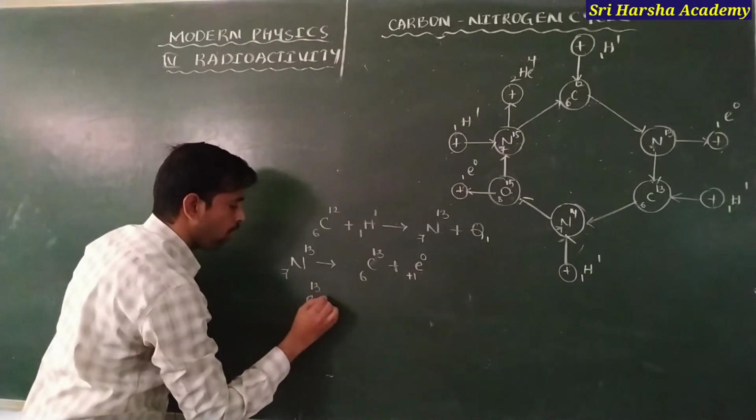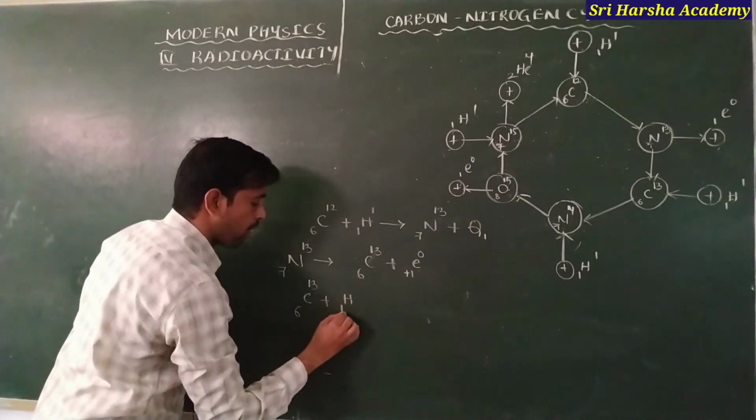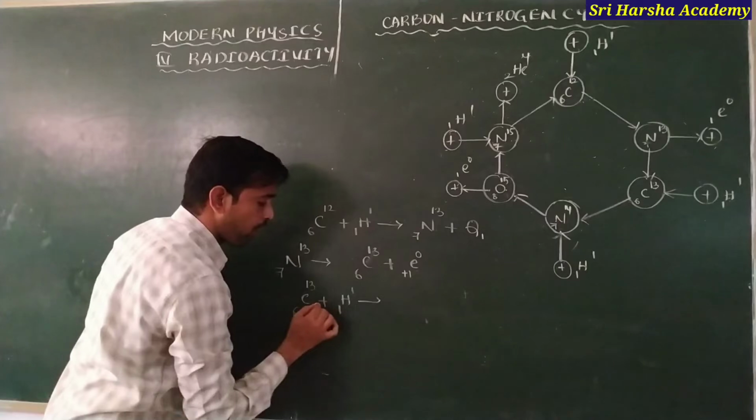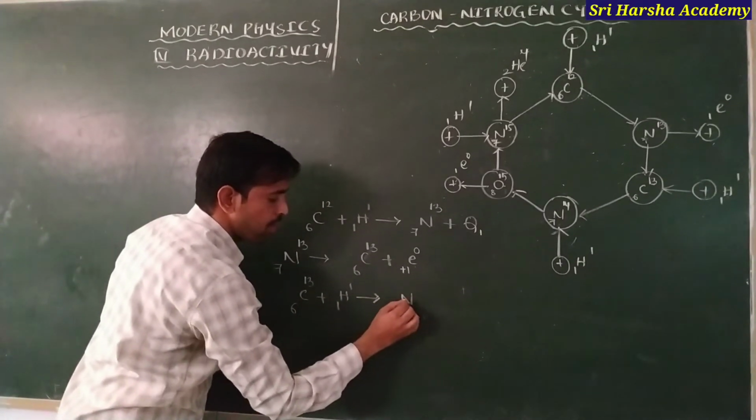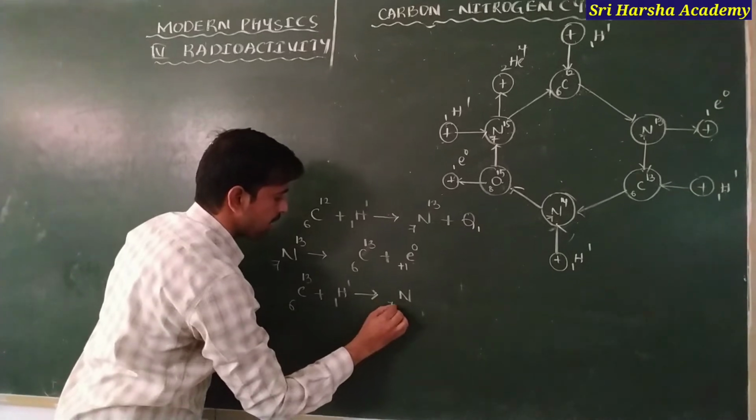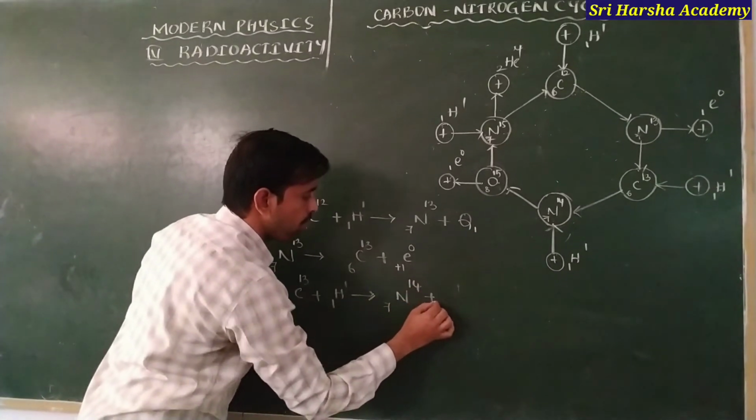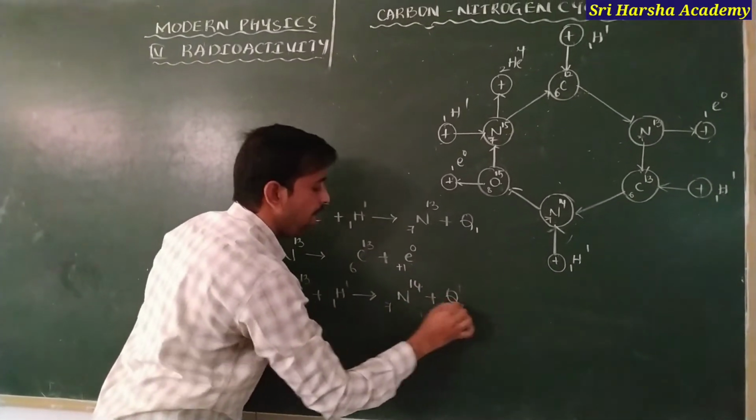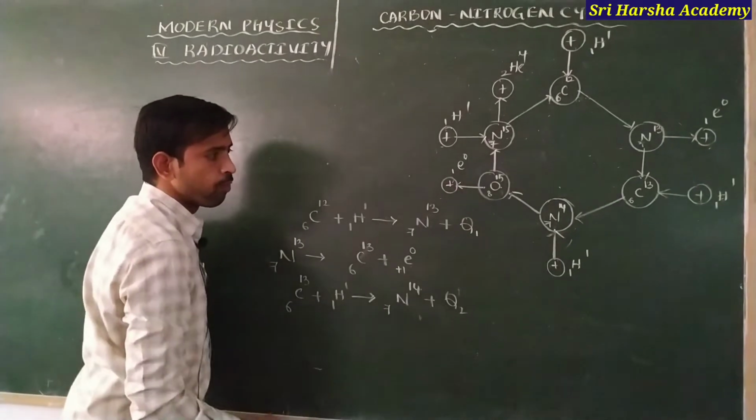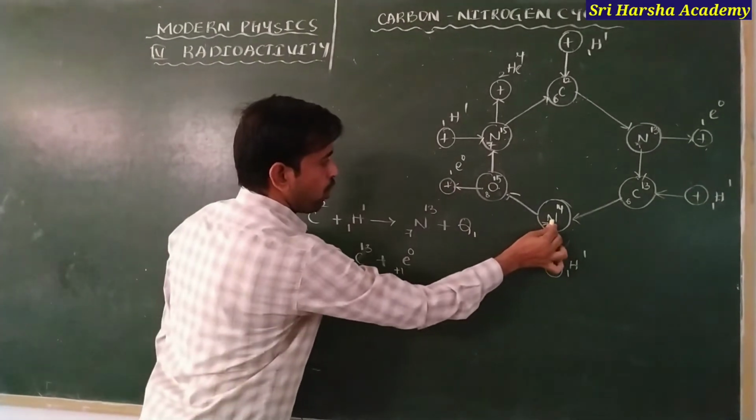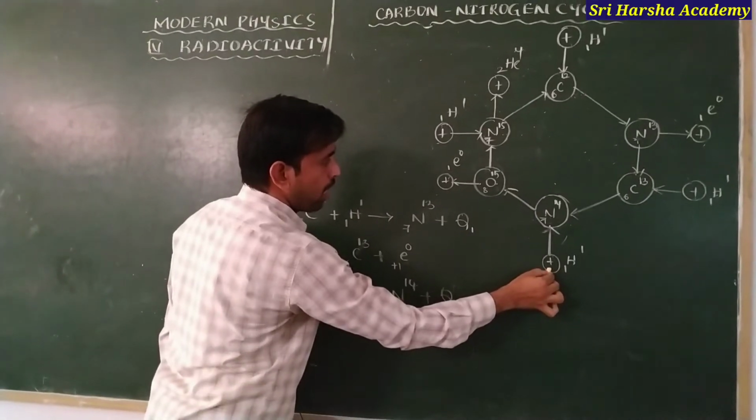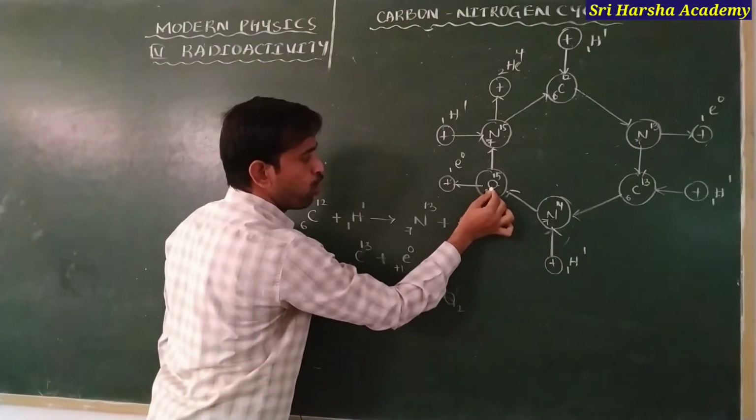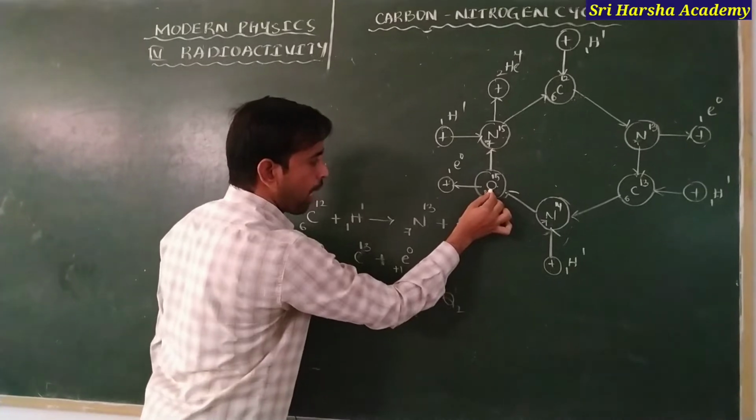C613 combines together with a proton, otherwise attracts the proton. It produces one more new element, nothing but nitrogen N714. It will release some more amount of energy, let that be called Q2. Next, this nitrogen also attracts a proton, and it produces one more new element, nothing but oxygen.